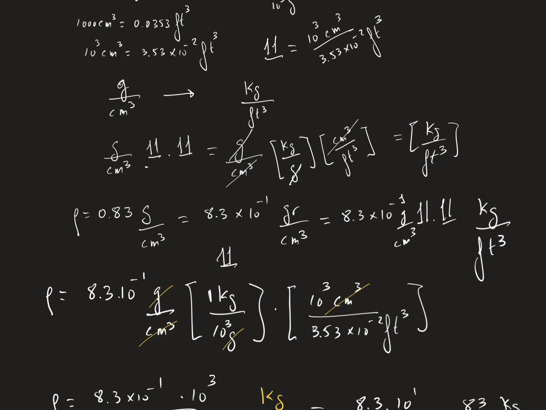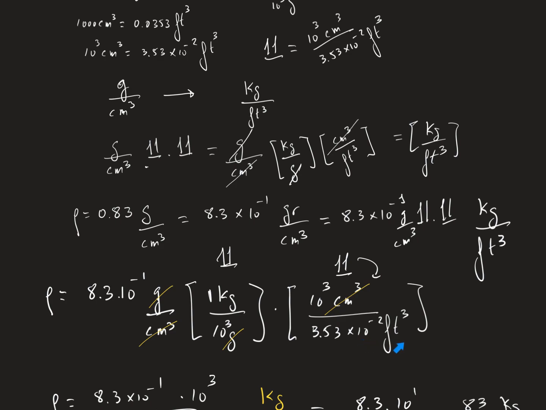And the other unity is here. The other unity is that 10 raised to the power 3 centimeter cube corresponds to this amount, 3.53 times 10 to the minus 2 foot cube.